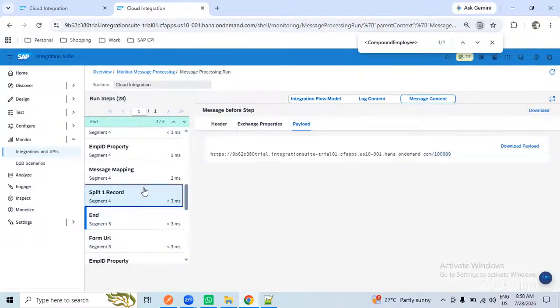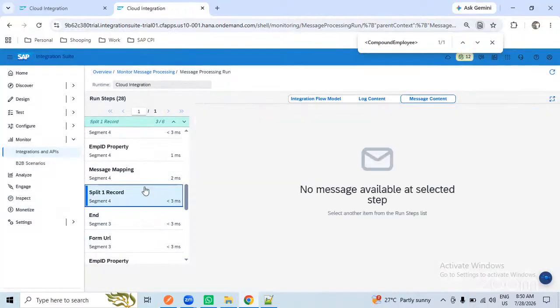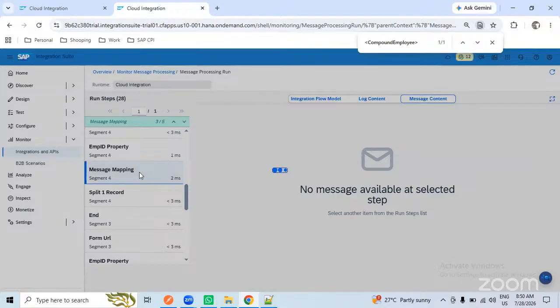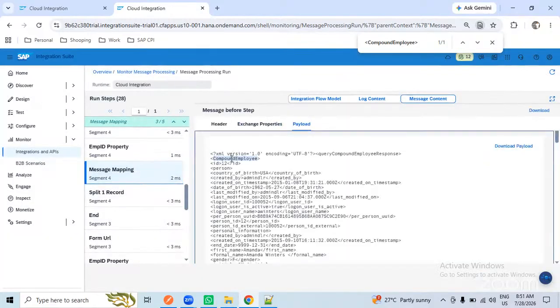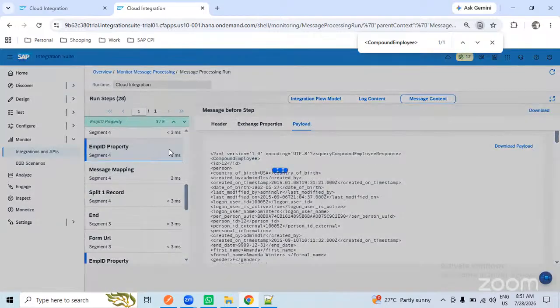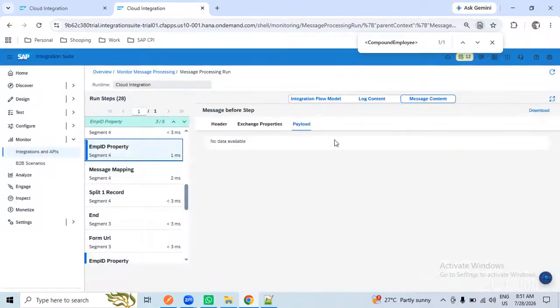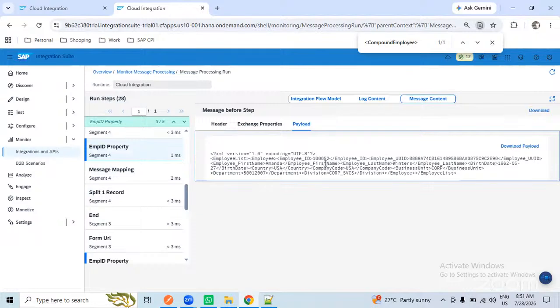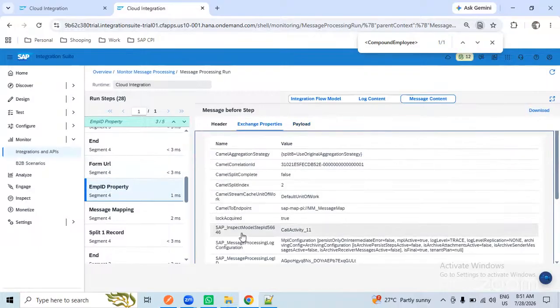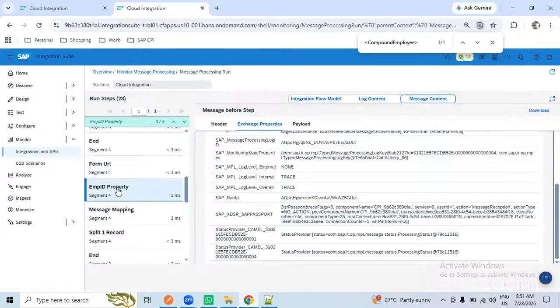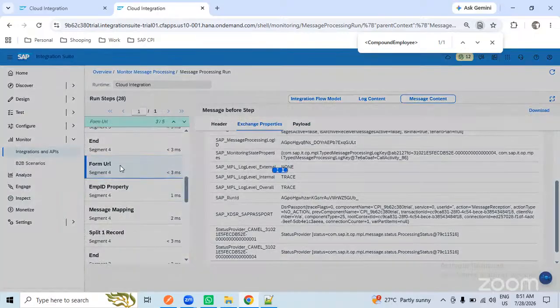Now I am again going to the splitter, message mapping. Under the message mapping, I got the compound employee. After the mapping, our data got transformed. Now I got the employee ID as 100052. And that employee ID is available, so I have created the property here. That property cannot be available in this step, so we need to check in the next step.